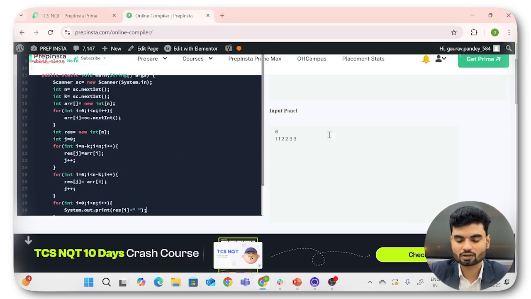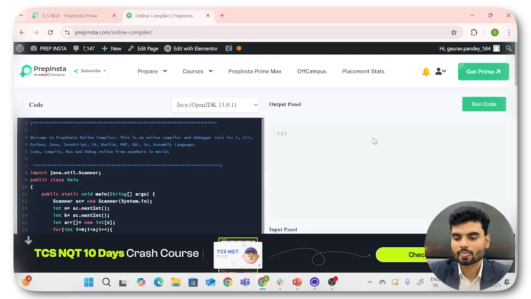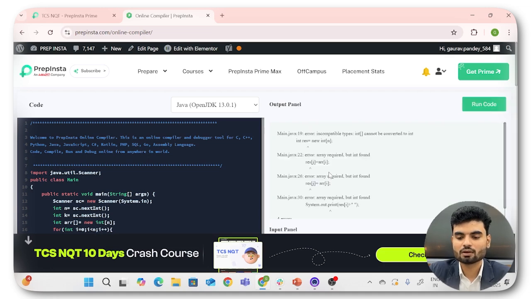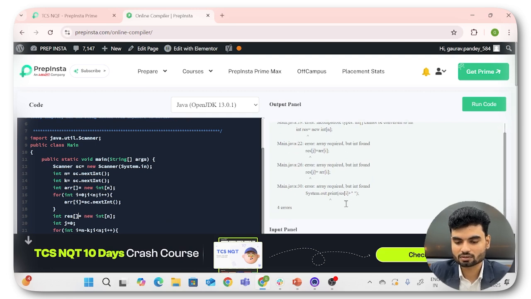So now we have a few values. Let's say we have 1, 2, 3, 4, 5, and 6. Here you have the size as 6, and the rotation you want is 2 elements. Okay, so we'll try to run this code, and let's see if it is working or not. We'll see. Okay. Oh no, what happened? Oh, I haven't used a proper array symbol. Look at this. Cool, yeah, cool. So no worries, any of this will be fixed. Now run the code.